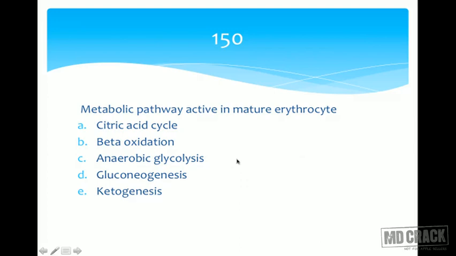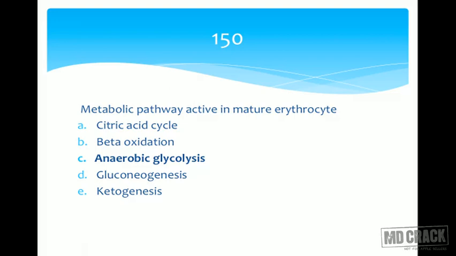Metabolic pathway active in mature erythrocytes. We are talking of a mature erythrocyte, so your answer should be anaerobic glycolysis. Citric acid cycle needs mitochondria, beta oxidation needs mitochondria, gluconeogenesis happens in the liver. Ketogenesis is happening in the liver, so it does not take place in the erythrocyte. The only mechanism by which erythrocytes get their ATP is by anaerobic glycolysis.